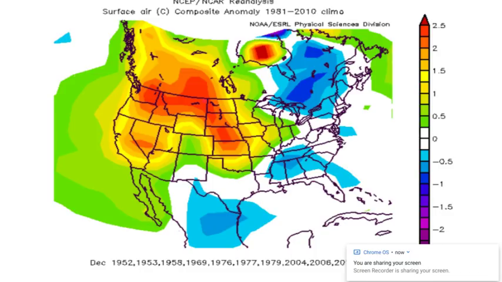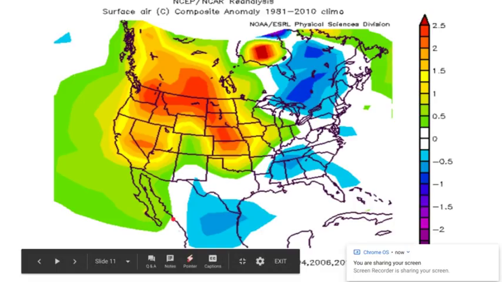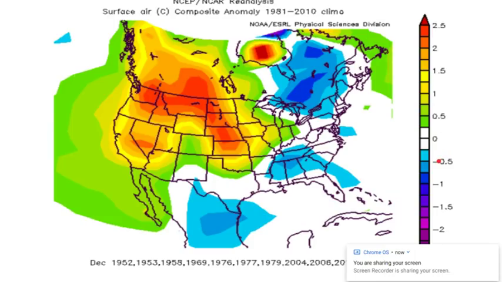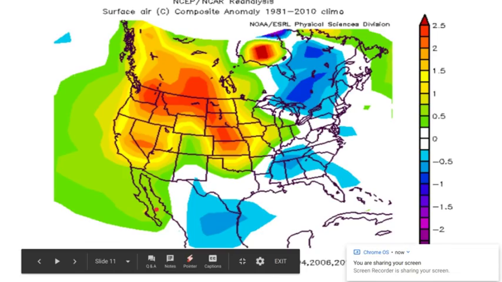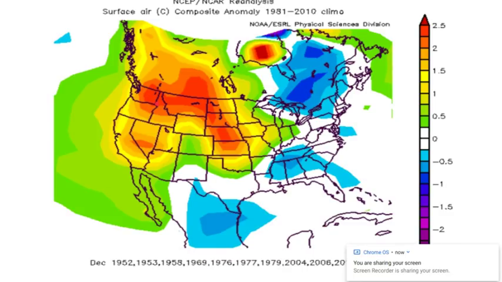You could see warm across much of the country, maybe a little bit cooler pockets. Again, this is still a very vigorous December above average for this many years. As we compile more and more years into one map, we tend to see these averages to be within the 0.5 and -0.5 ranges. But because we have almost 2.5 in some of these locations, it means that these weak El Nino years bring very warm conditions across the country during December, and this is what we may be looking at this year, since, like I showed you at the beginning of this video, we will be looking at a very warm December.